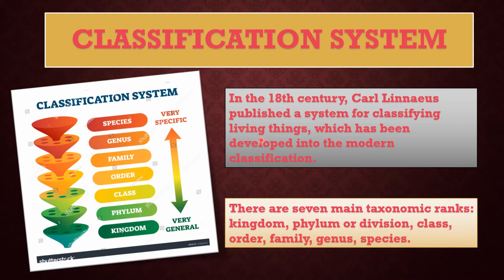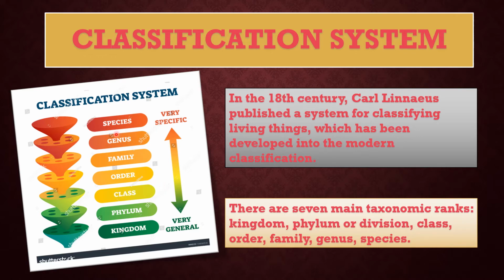The highest rank of classification is kingdom. A kingdom consists of a group of organisms sharing some common features. Each successive rank in the classification system comprises fewer organisms, but with greater similarity. The lowest rank of classification is the species. So they have started with the kingdom, after that phylum, and the last one is species. In between these, class, order, family, and genus are also there.